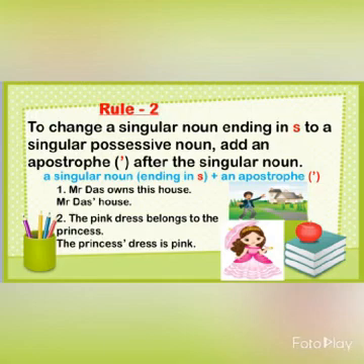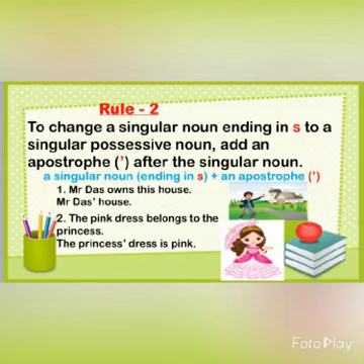So what you have to do is, you just have to put the apostrophe after the letter S. You don't have to use apostrophe S. When a word is ending with S, what you have to do? You have to simply put the apostrophe after the word. So, the sentence can be written as Mr. Das' house.